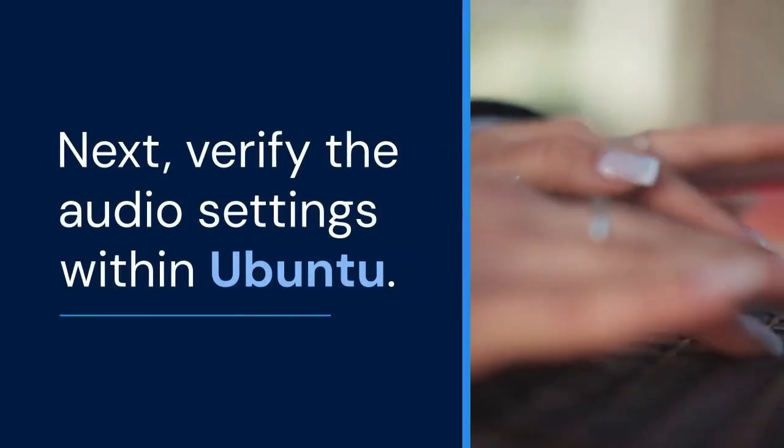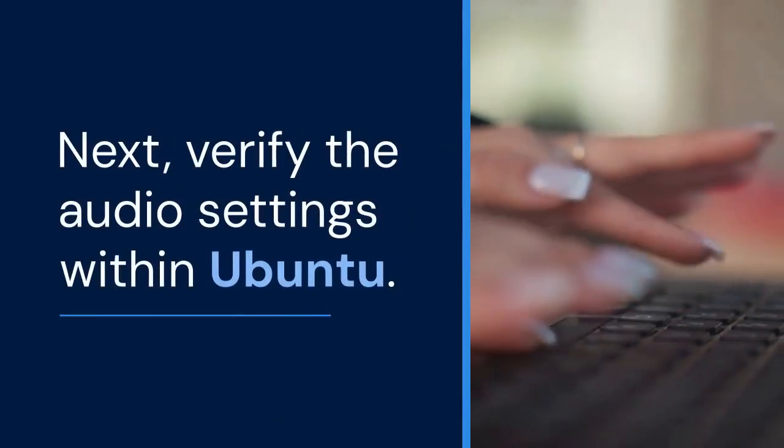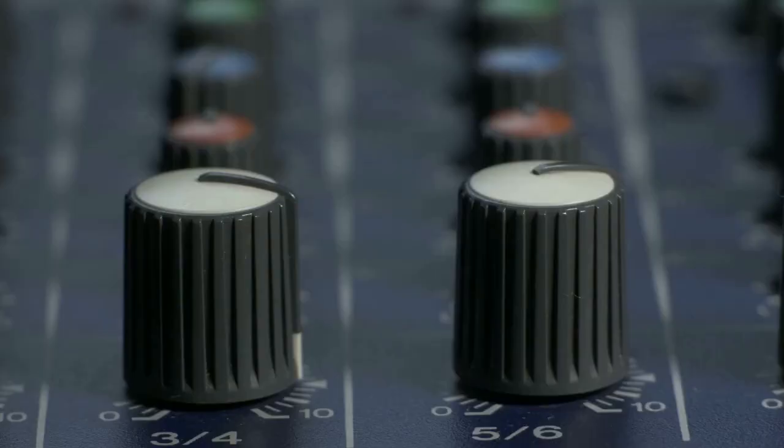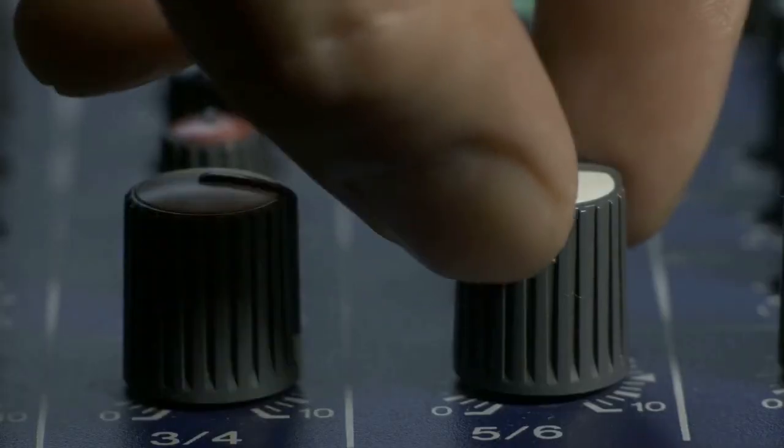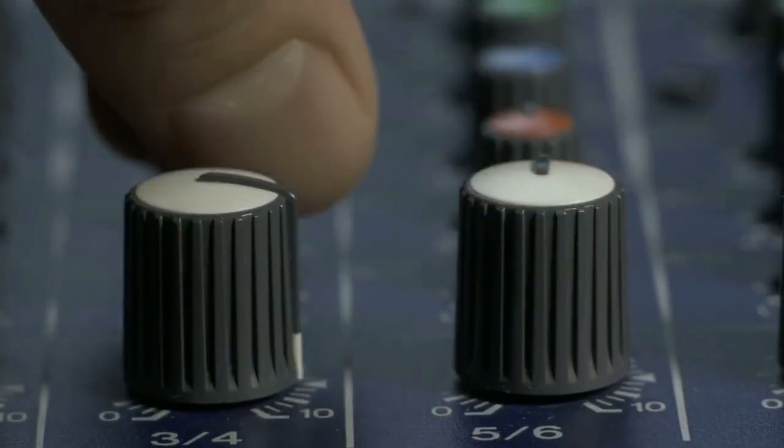Next, verify the audio settings within Ubuntu. Open the Ubuntu settings. Go to the sound settings. Check the output device. Ensure the correct audio device is selected. If there's more than one option, try each one. Adjust the output volume. Make sure it isn't muted. Also, test the sound. There's usually a test sound button.